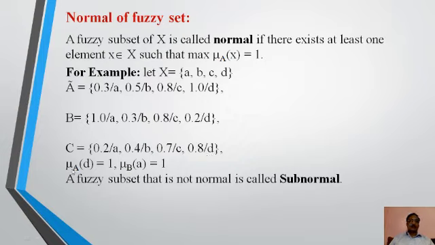So we can say that mu A of D equal to 1, mu B of A is 1, but there is no such element in C. And a fuzzy subset that is not normal is called subnormal.